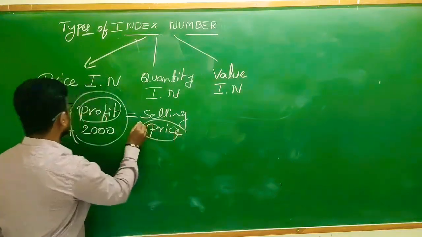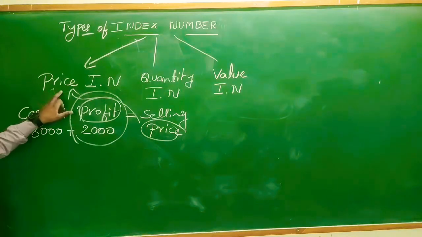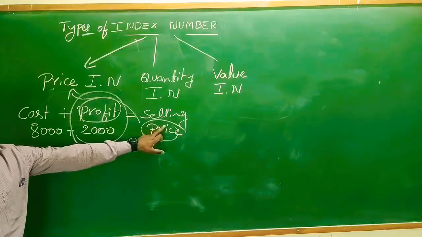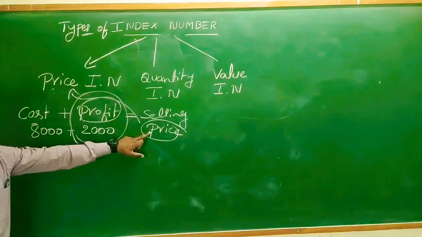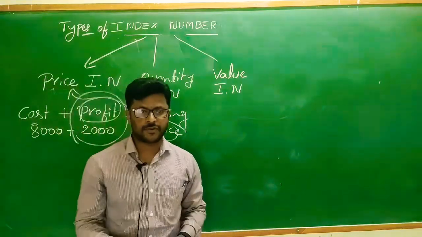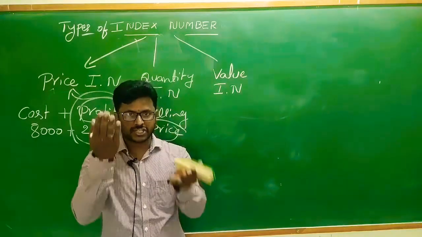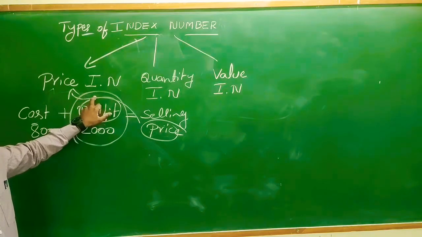This is the way of calculation of price. So price includes cost plus profit, and that is called the selling price. Based on the selling price, we can calculate the index numbers. It will vary from one company to another company. The prices will vary. That calculation is called price index numbers.